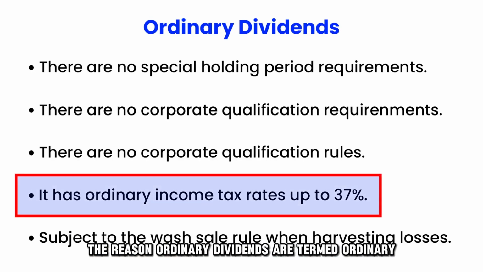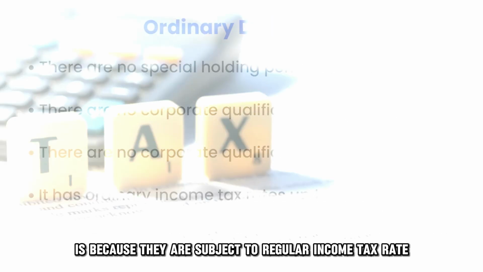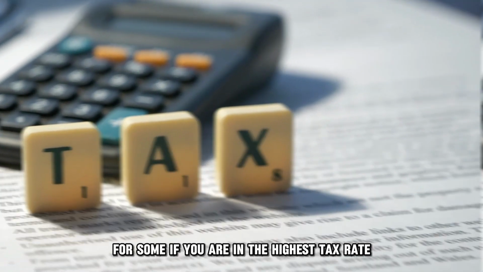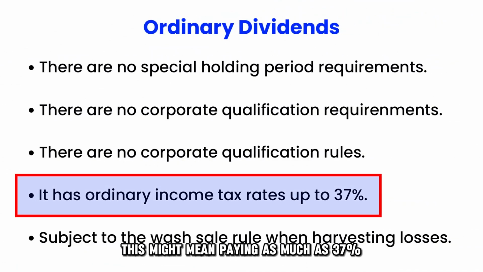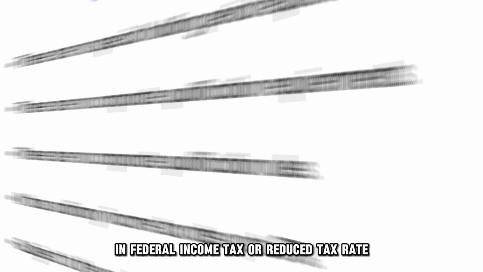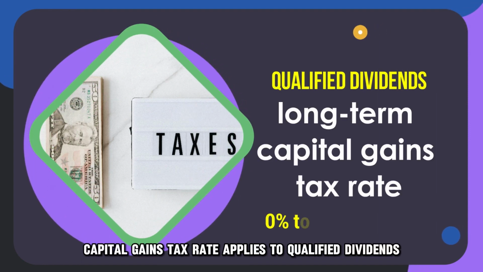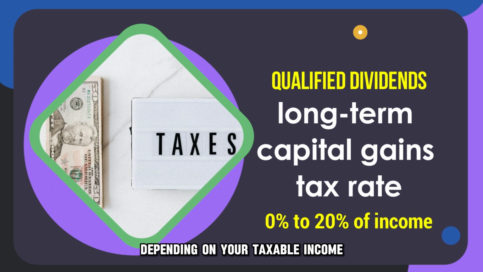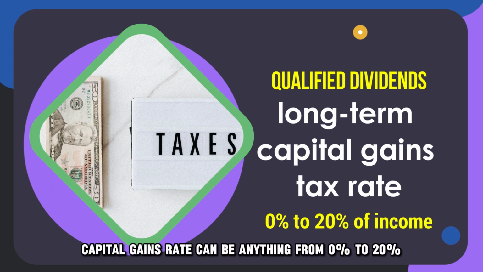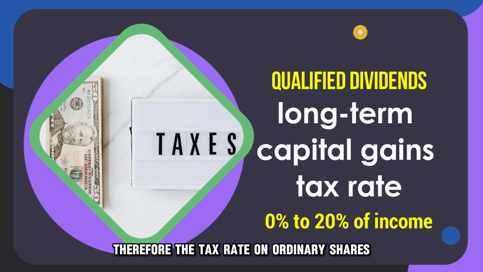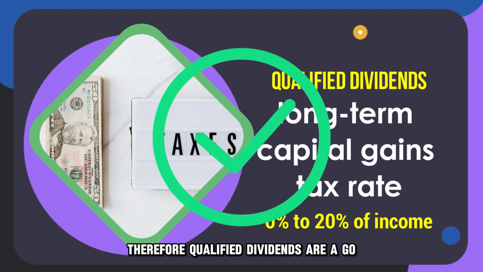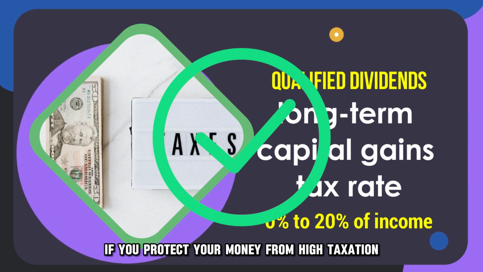The reason ordinary dividends are termed ordinary is because they are subject to the regular income tax rate. For some, if you are in the highest tax rate, this might mean paying as much as 37% in federal income tax. A reduced tax rate, usually the long-term capital gains tax rate, applies to qualified dividends. Depending on your taxable income, the long-term capital gains rate can be anything from 0% to 20%. Therefore, the tax rate on ordinary dividends is higher than on qualified dividends. Therefore, qualified dividends are a go if you want to protect your money from high taxation.